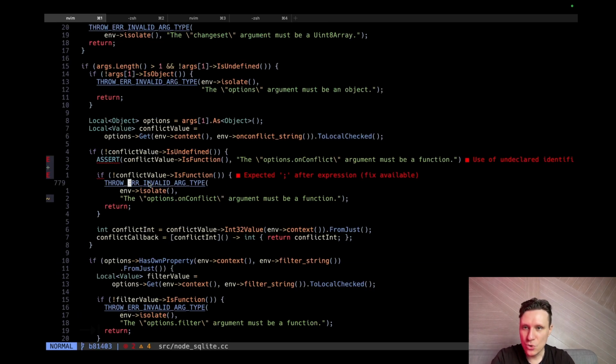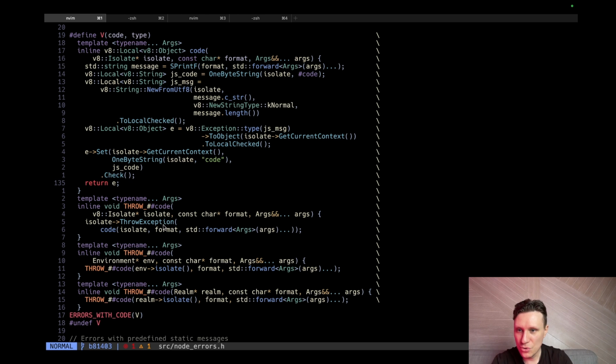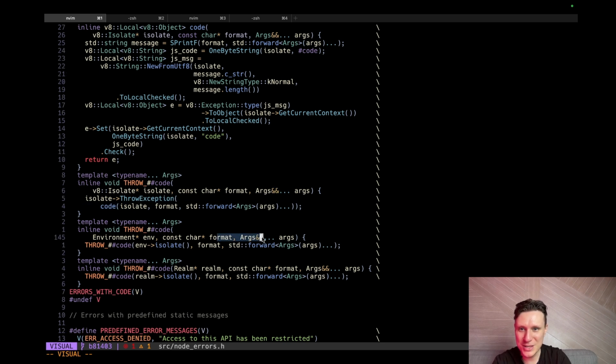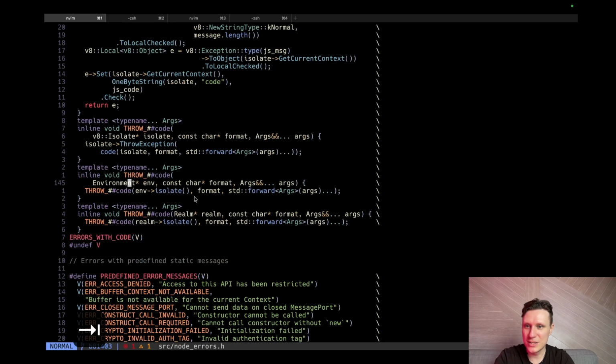So what we are doing: throw error invalid argument type. Throw. Okay, how do we throw? We have several implementations of throw. But why? Because this is C++, and if we have a different number of arguments we can throw, we need several different bodies. Okay, what body do we use? Environment and then text. We use this body, and this body basically does throw again. Environment. Okay. Throw exception. Isolate. Throw exception.